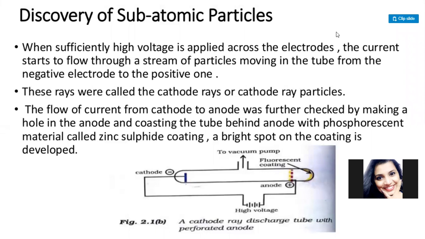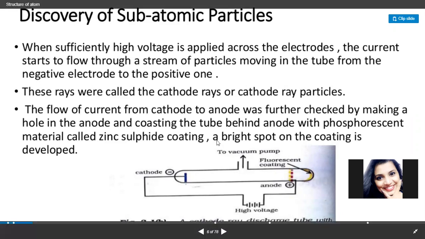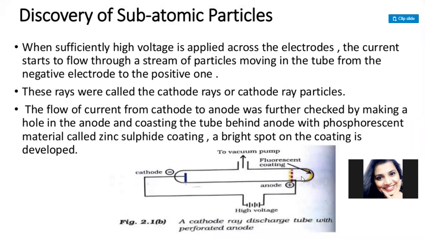When sufficiently high voltage is applied across the electrodes, the current starts flowing through a stream of particles moving in the tube from the negative electrode to the positive one. What happens when you supply a high voltage? The current starts flowing as a stream of particles from the negative electrode to the positive one, from the cathode to the anode. These rays are called cathode rays or cathode ray particles, and the ray which is emitted from the cathode, the negative terminal, is known as the cathode ray.